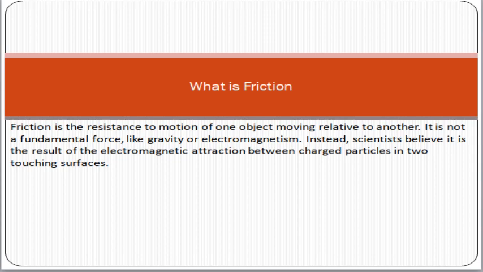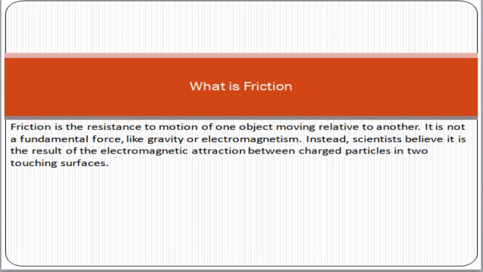So let's start. What is friction actually? Friends, friction is the resistance to motion of one object moving relative to another. For example, if you are rubbing your two hands against each other, it will produce friction. If you are rubbing two sticks together, it will create friction. If you are walking on the floor, it will produce friction.